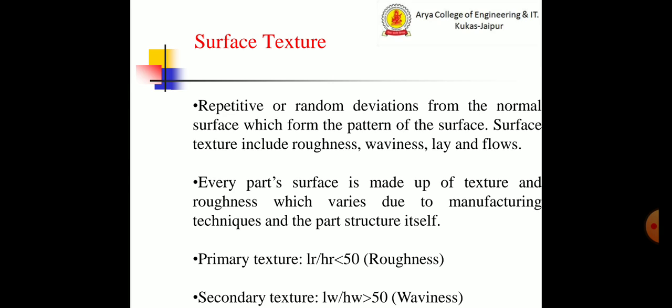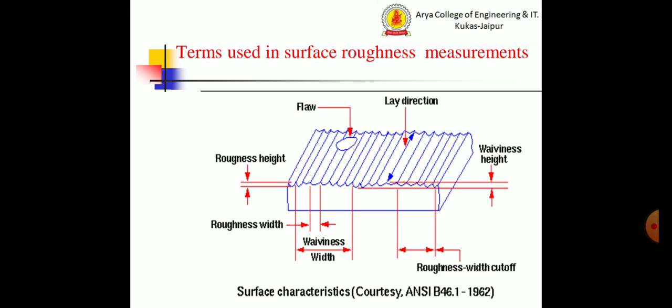There are two types of the surface texture. First one is the primary texture and second is the secondary texture. The primary texture belongs to the roughness is less than 50. If the roughness or the waviness is greater than 50, then it is called the secondary texture.